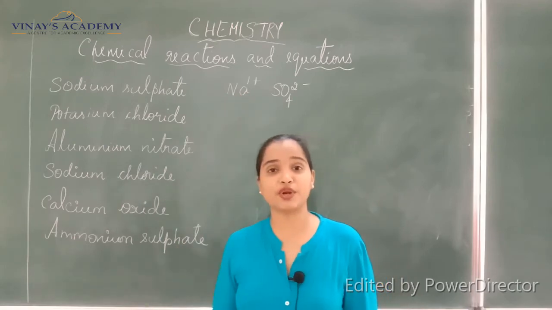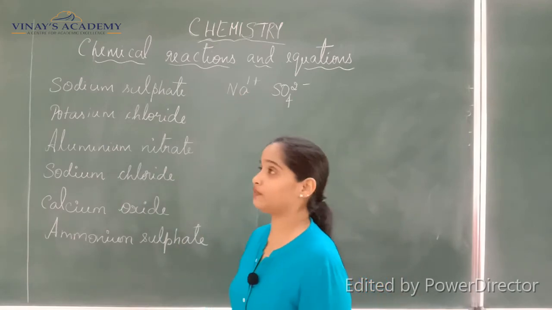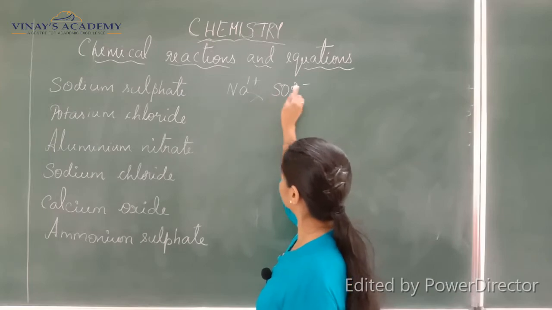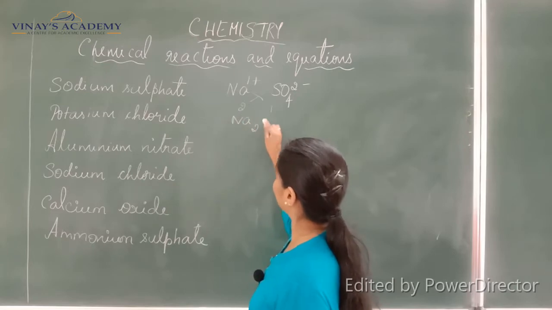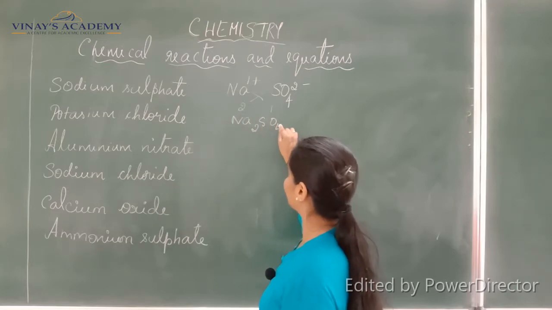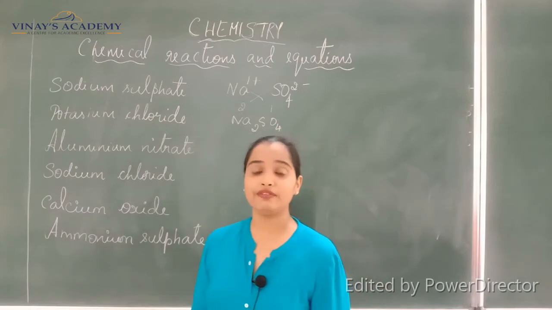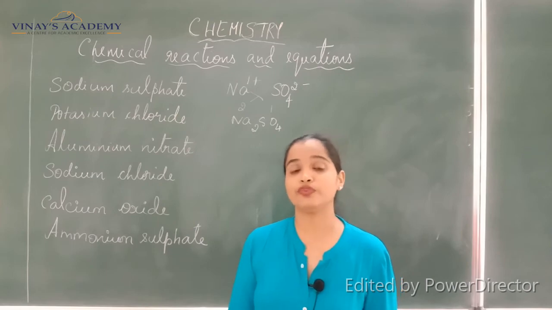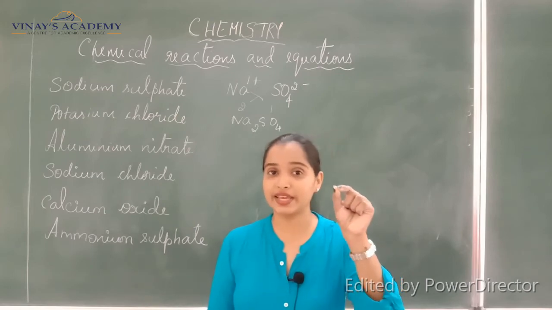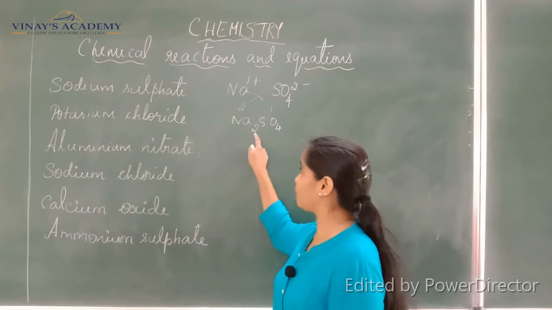We call it the crisscross method in writing a chemical formula. So crisscross the valencies, this comes here. So finally the formula is Na2SO4. The chemical formula of sodium sulfate will be Na2SO4. The most common mistake is not writing 2 over here.